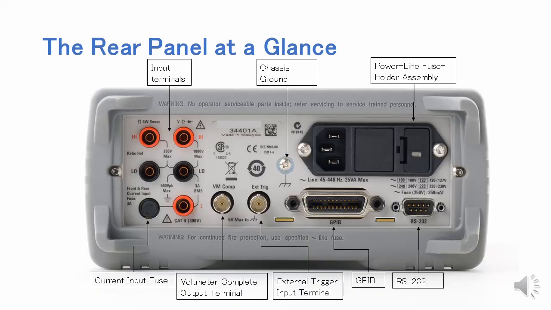The rear panel at a glance. There are black and red terminals at the left end. The BNC connector for voltmeter complete output is on the right. Next is an external trigger input terminal, and GPIB and RS-232 interface connectors are available.